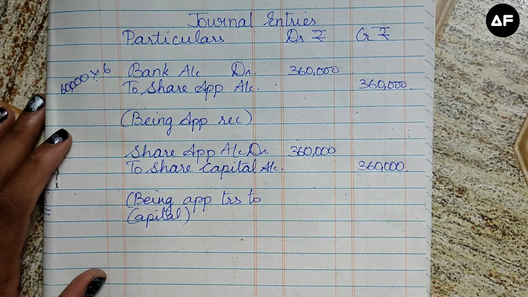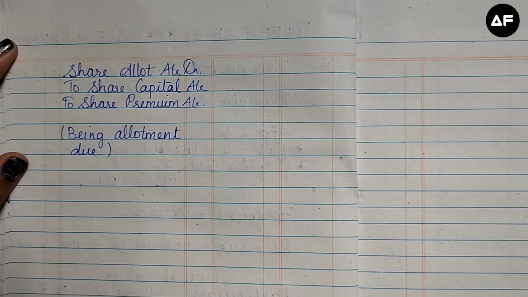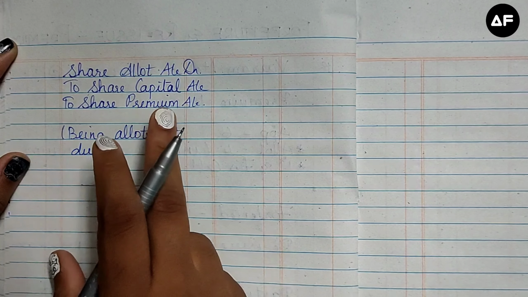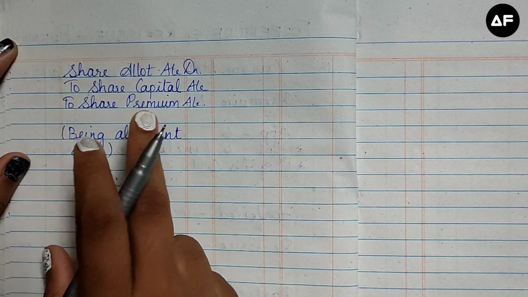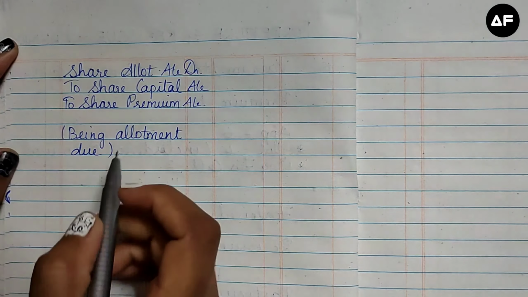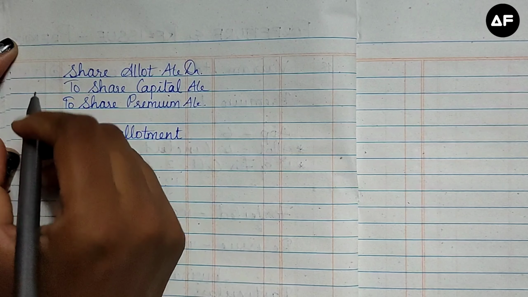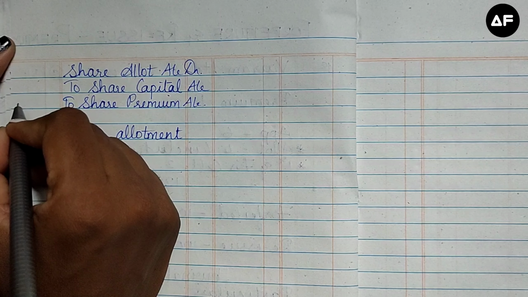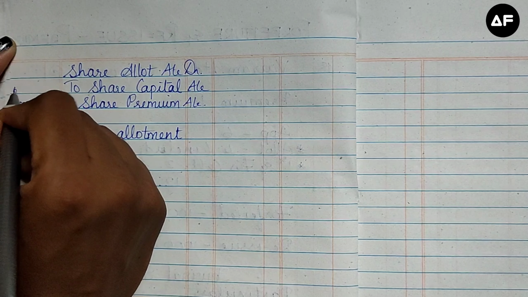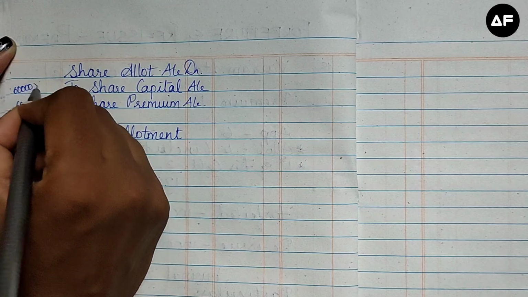Next is going to be the allotment entry. So we must be very careful while doing the allotment entry. Next is the share allotment due entry. The allotment due entry is going to be share allotment account debit to share capital and to share premium. We must remember to include share premium in this. So here 60,000 shares are going to be issued. So 60,000 into, I'm going to put 60,000 for all the 3 items over here.